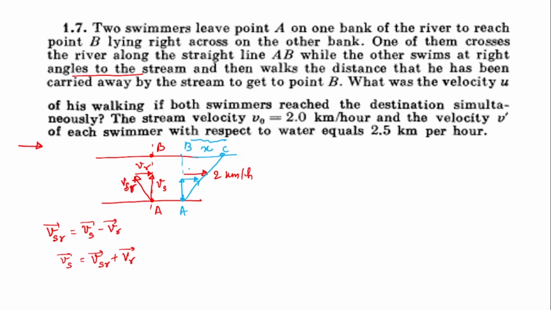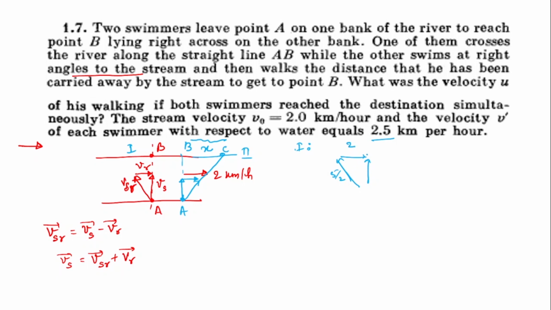Now the time taken in both cases is the same according to the question. So let's find the time taken by the first person. This is the first case, this is the second case. I'm solving for the first case. In the first case you have this vector triangle, right? Now Vsr, with respect to water, is 5 by 2, which is 2.5. The river's velocity is 2.